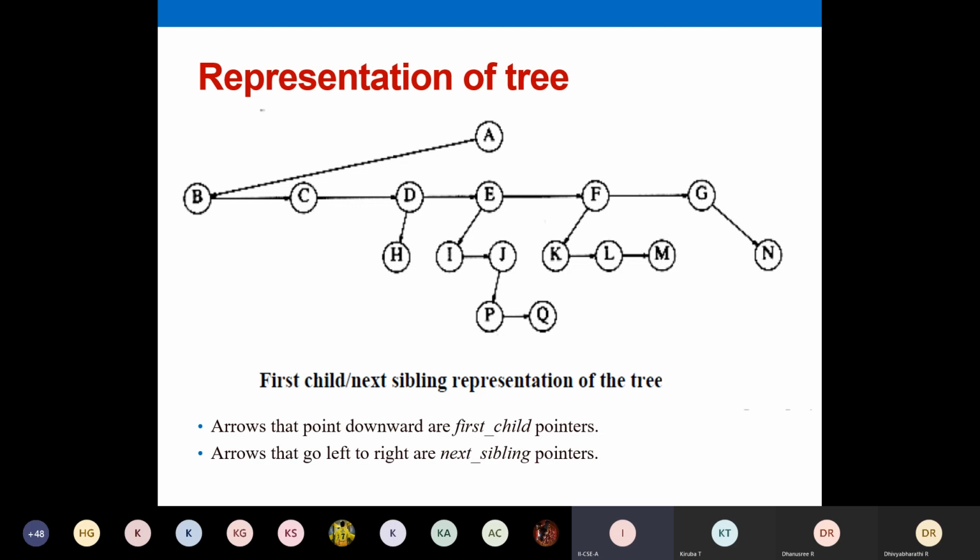But the siblings are connected like this. I will point to J, and J, if it has one more sibling, will point to that. For example, F has 3 children, and its first child is K. There are 3 siblings, K, L, and M, connected like this: K points to L and L points to M. This is one more notation for representing your trees. It is very rarely used, but you should know how to connect. Mostly we'll use the previous notation and then an array notation.